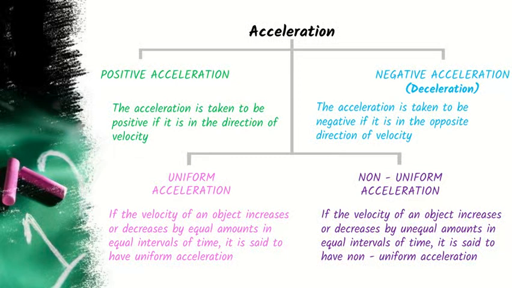And if it is not, we say it is non-uniform acceleration. So how can you define non-uniform acceleration? If the velocity of an object increases or decreases by unequal amounts in equal intervals of time, that means the amount is different but the time is the same, it is said to have non-uniform acceleration.